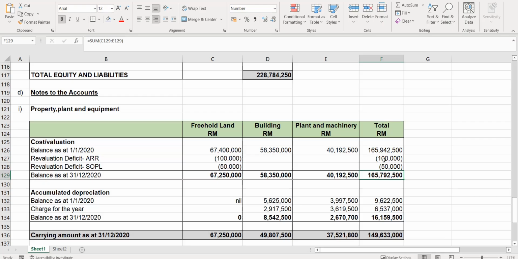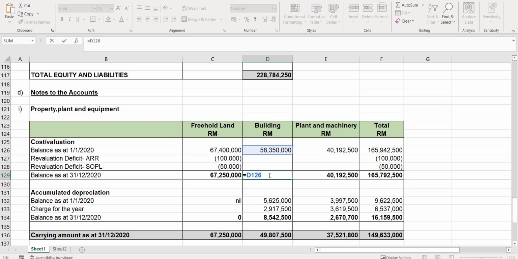You know the total is this total, but we're not going to prepare the total column normally. In exam, we just focus on the item. And then you have the total here, 67,250.